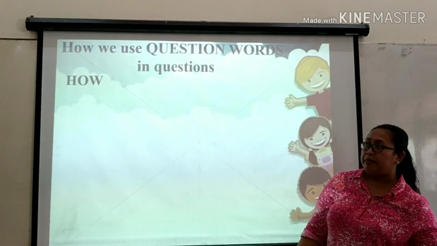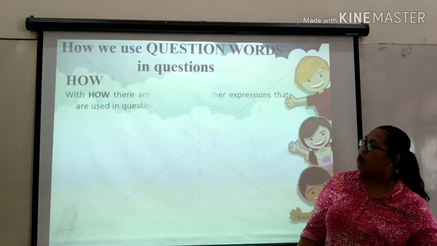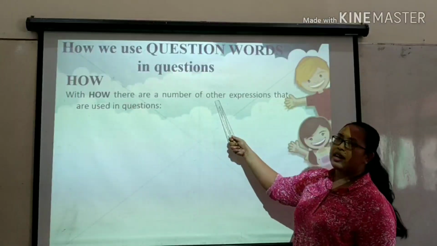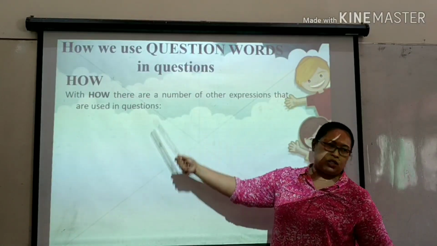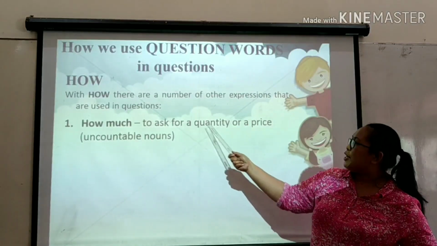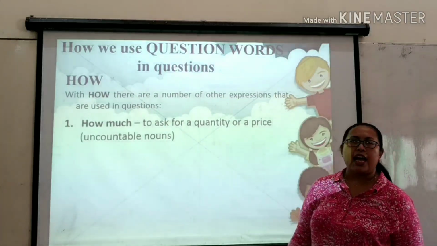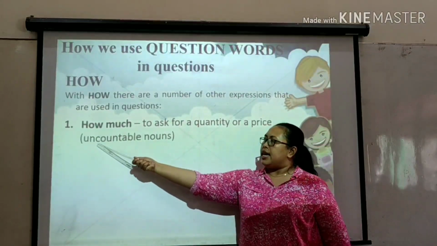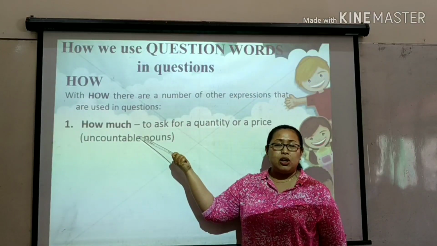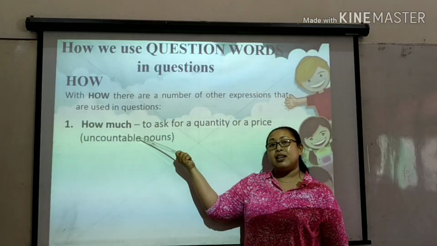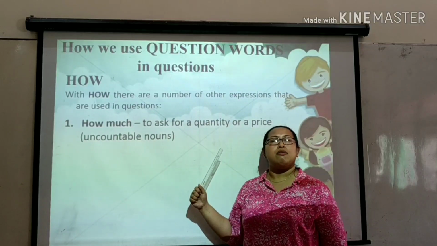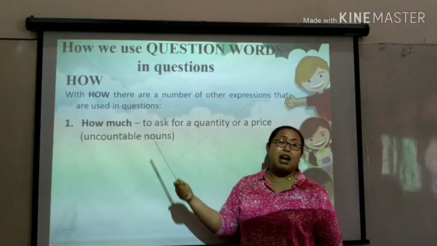Next, still how. Why mean how? Because there are many kinds of forms of how. Let's take a look. With how, there are a number of other expressions that are used in questions. For example, how much. We use how much to ask for a quantity or a price. Especially, remember, how much is for uncountable nouns. You cannot say how many water, how many oil. You have to say how much water, how much oil, because they are uncountable nouns.